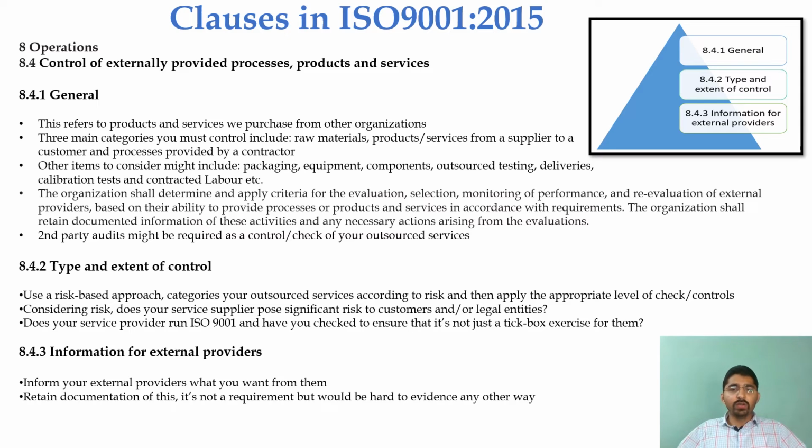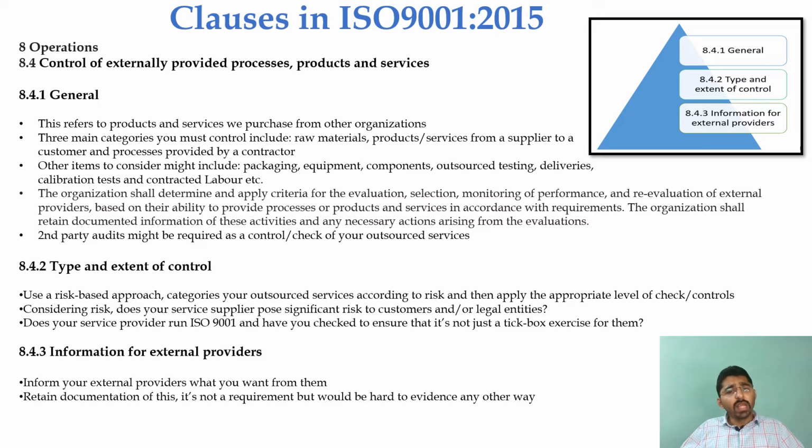Let's say I want to deliver 2 million tests to a customer Y in a given span of 10 days. So what will happen? To meet the given deliverable time, I require the raw material from the vendor in time. If they are not able to deliver 10 days or 5 days in advance, then I will not be able to do the manufacturing. So that is a risk for me. To mitigate those risks, we need to develop a second alternate vendor based on that quality attribute, based on that process, etc.